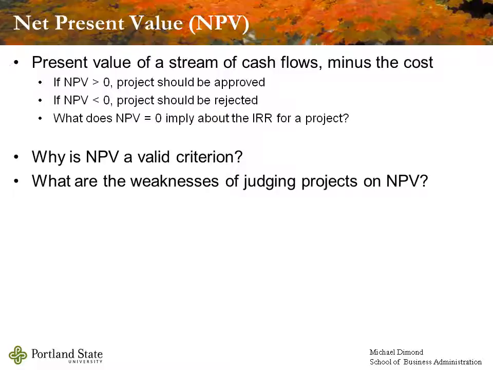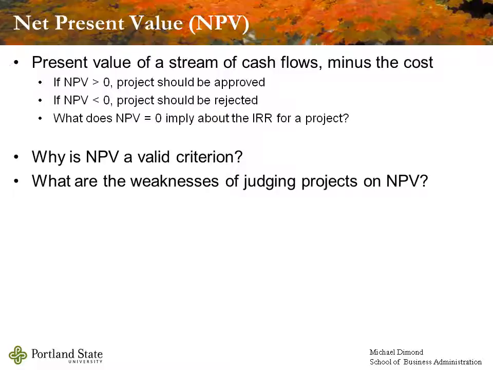And so this is going to generate us return above and beyond that weighted average cost of capital. If the NPV is greater than 0, that tells us that the internal rate of return is going to be greater than the hurdle rate, or the WACC of the project. If the NPV is less than 0, it tells us the internal rate of return is going to be less than the WACC for that project.